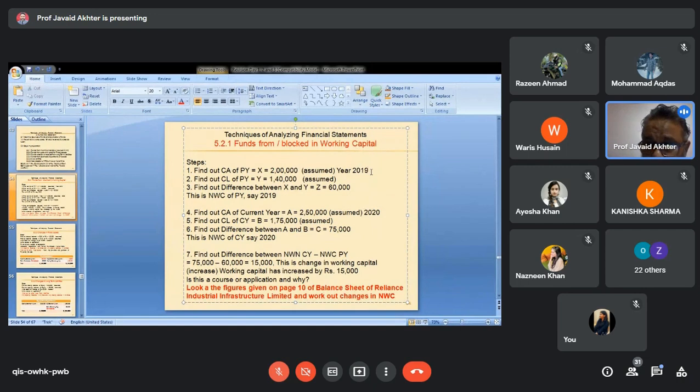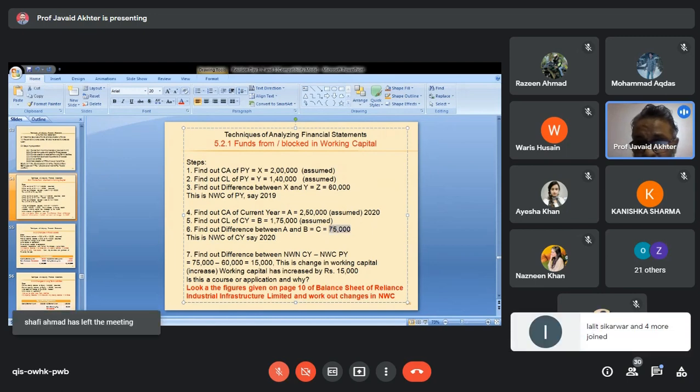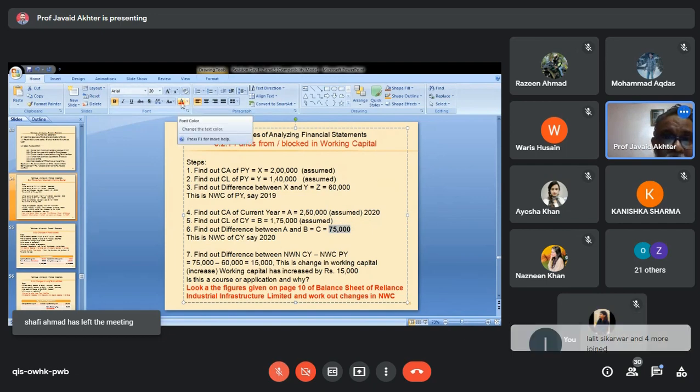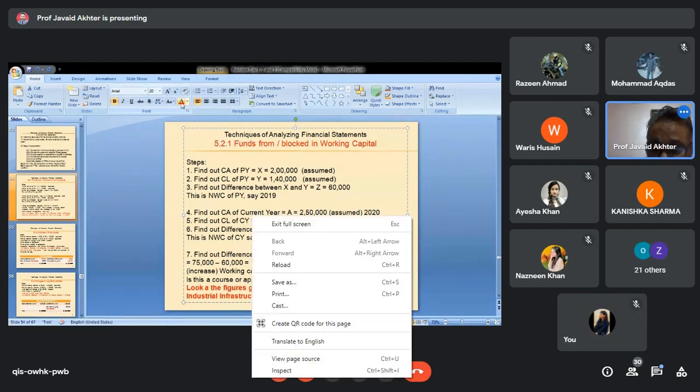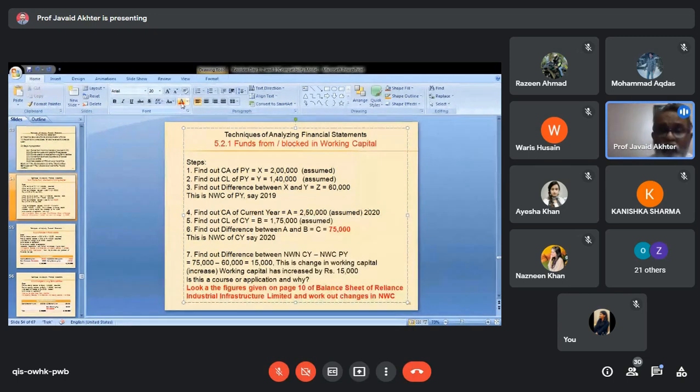What conclusion can one draw, or what is the meaning of this 75,000? The difference between the two is 75,000. During the period of 1 year, working capital has increased by rupees 25,000 compared to the previous year. Earlier I said each difference will either be a source or an application. Is this a source or application?